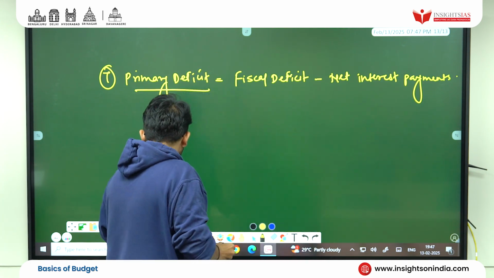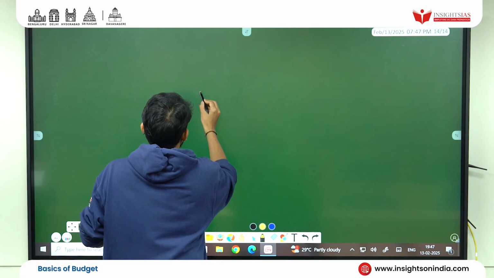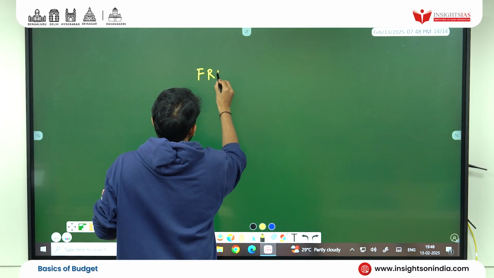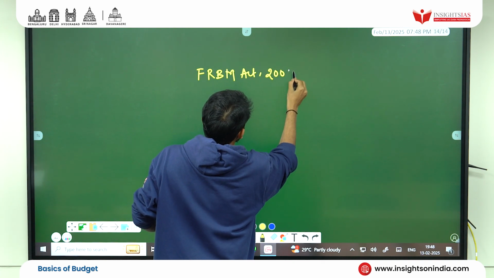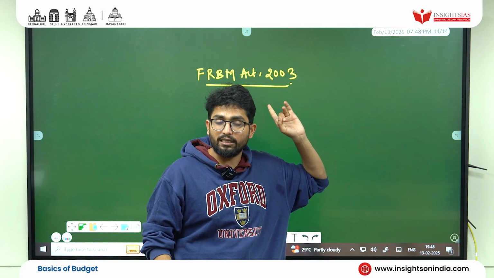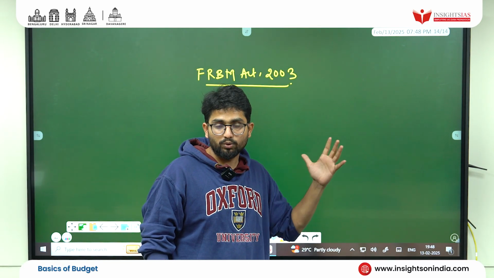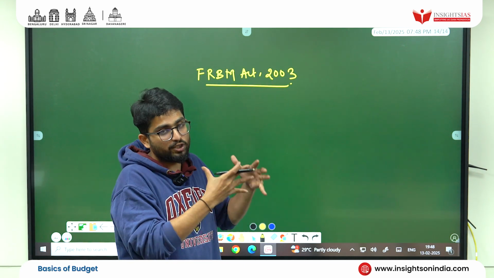So students, I am going ahead. I hope you got it. So students, the FRBM Act, the Fiscal Responsibility and Budgetary Management Act, 2003. This is given in your macroeconomics NCERT. Just go and see. I will not go into the entire FRBM Act, but what is essential from the perspective of the budget.